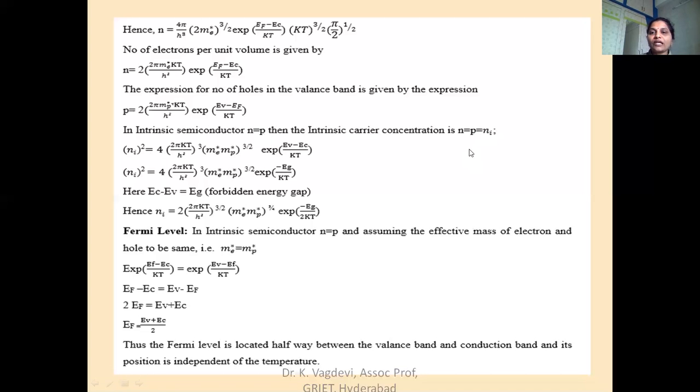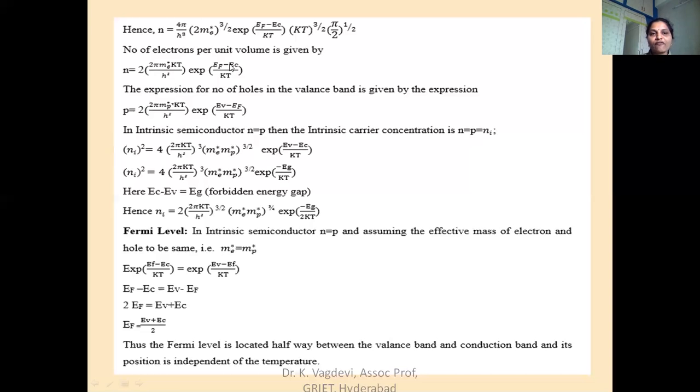So since both will contribute to the charge carriers, Ni is equal to N into P. So Ni square is equal to N into P, now multiplying these two expressions: 2 into 2 we get 4, 2 pi kT by h square is common, me star into mp star whole power 3 by 2.